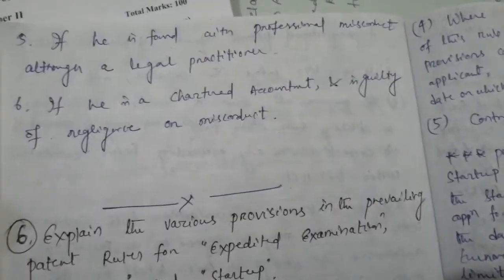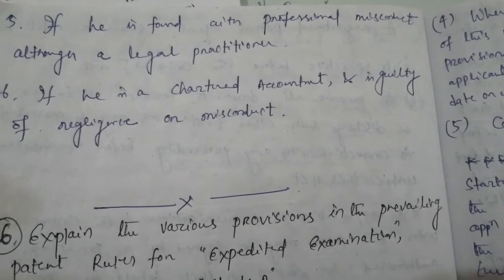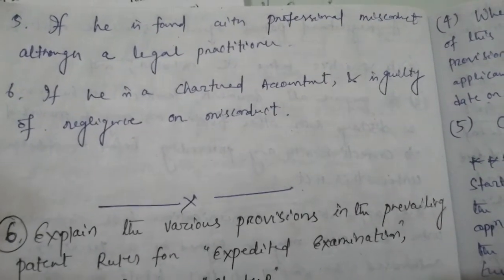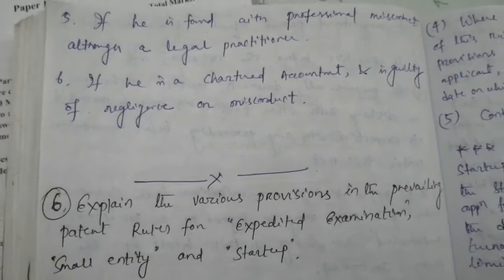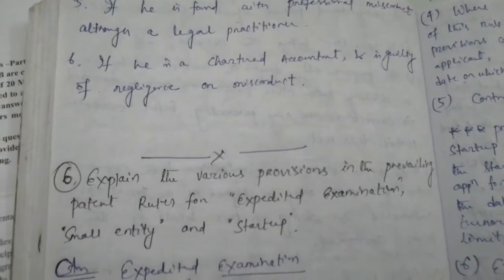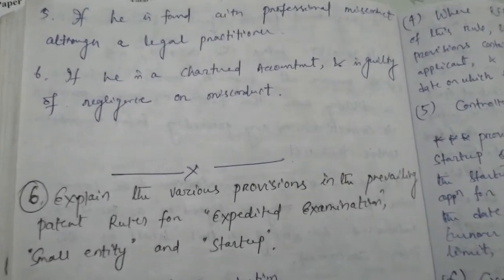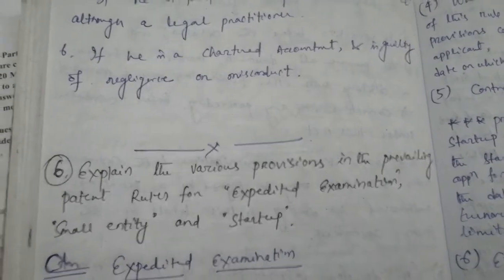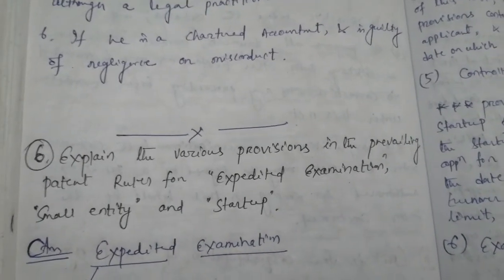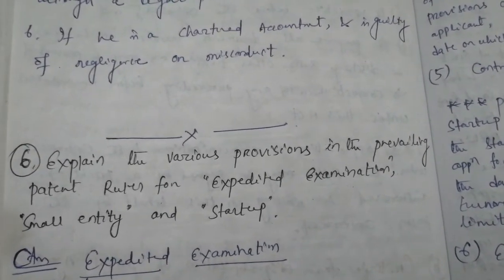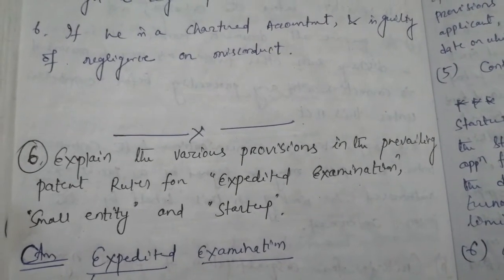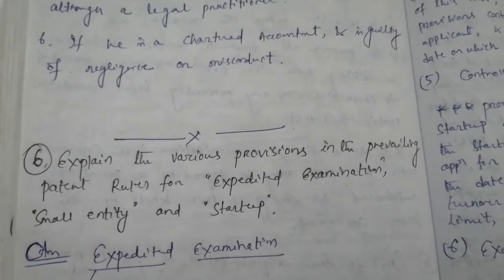Number 5. If he is found with professional misconduct, although a legal practitioner, that means although he or she is a legal practitioner, but has a professional misconduct, then also he is disqualified. Next one is, if he is a chartered accountant and is guilty of negligence or misconduct.